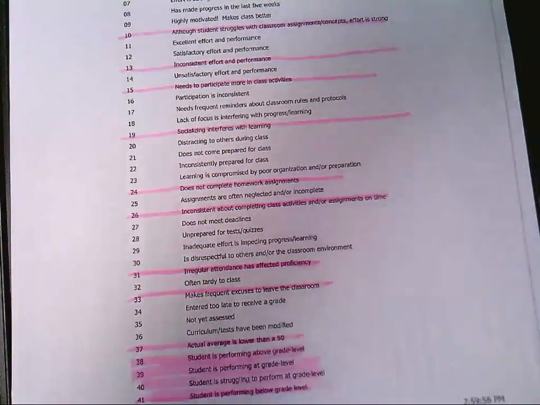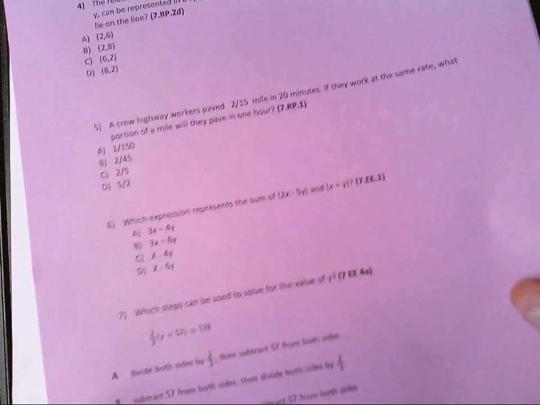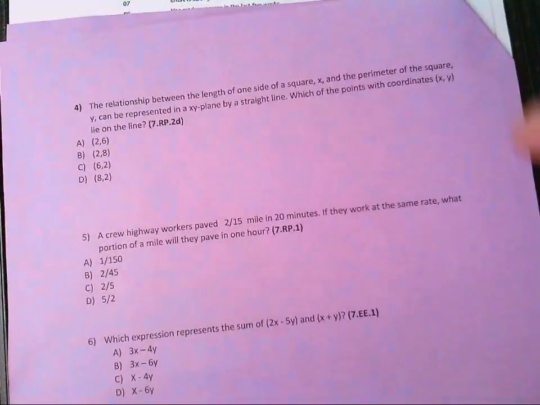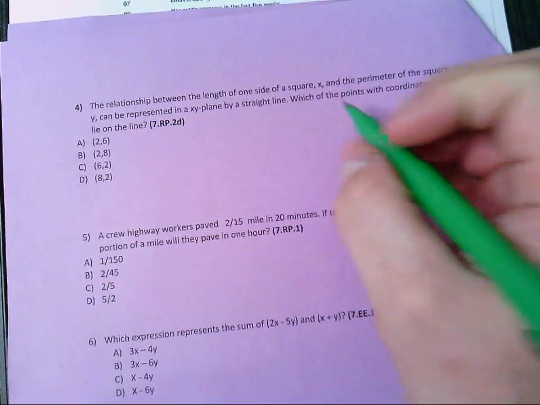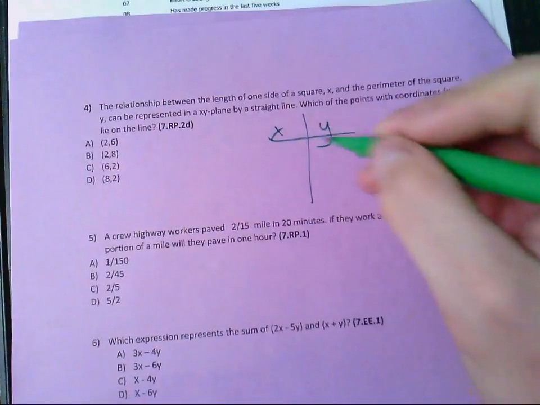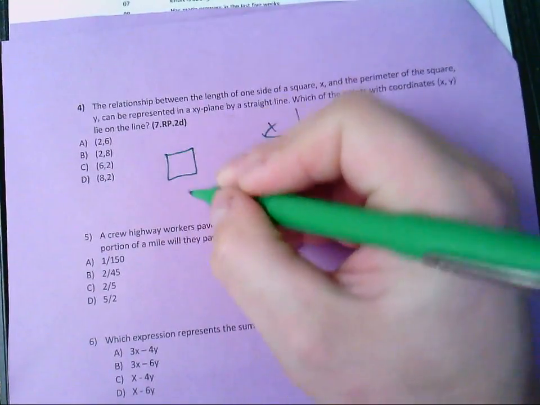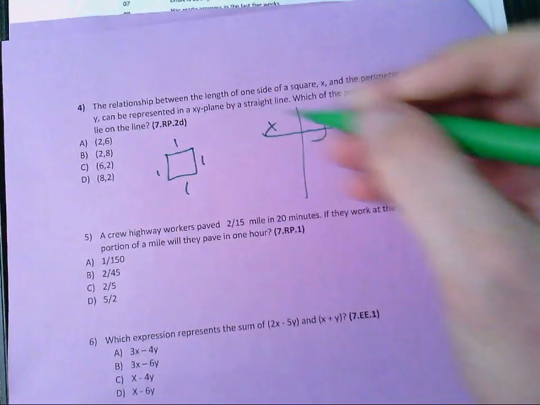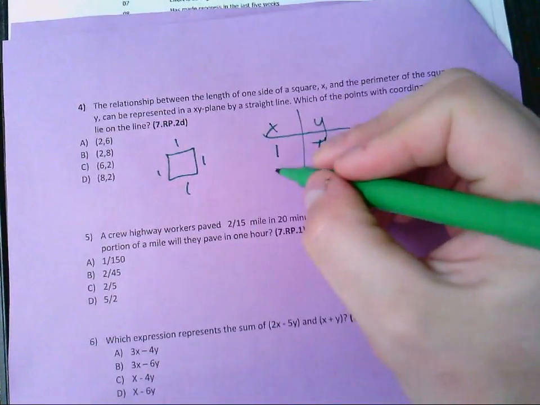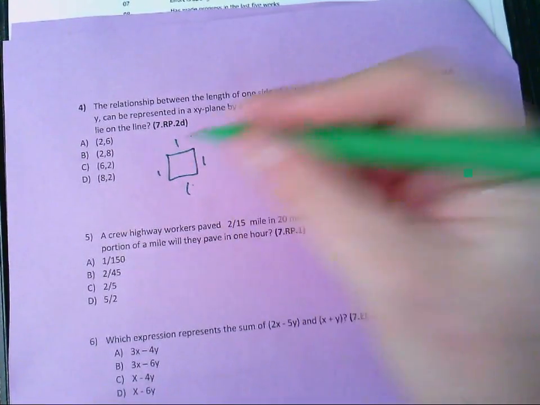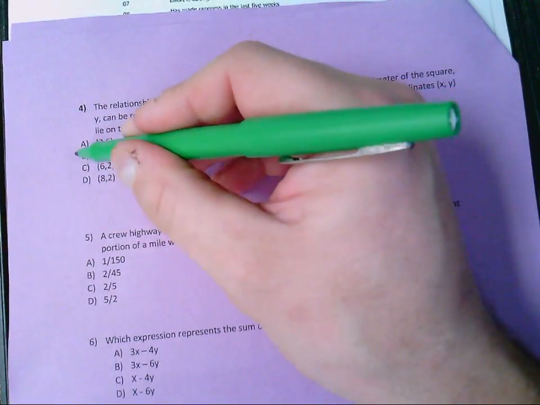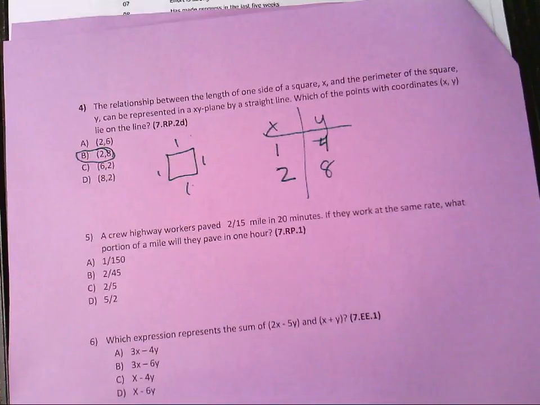All right, moving on. This might end up in 2 videos. We'll have to see how that works. Number 4: the relationship between the length of one side of a square, x, and the perimeter of a square, y. Make a table. If it's a 1 by 1 by 1 by 1 square, the perimeter would be 4. If the length of each side is 2, a 2 by 2 by 2 by 2 is 8. And if you start looking at your choices, choice B.